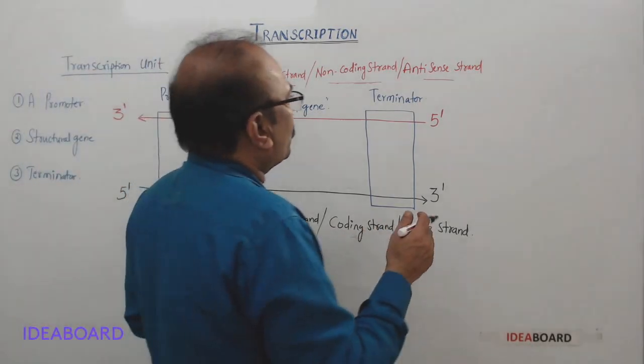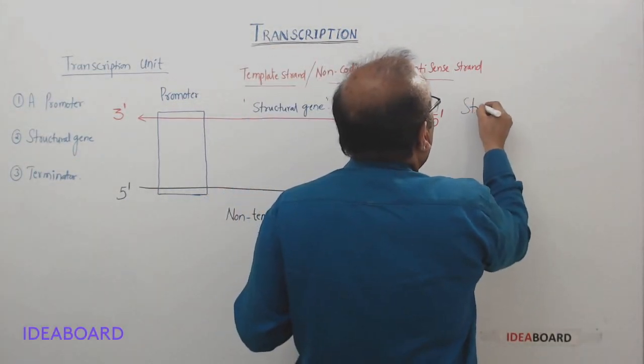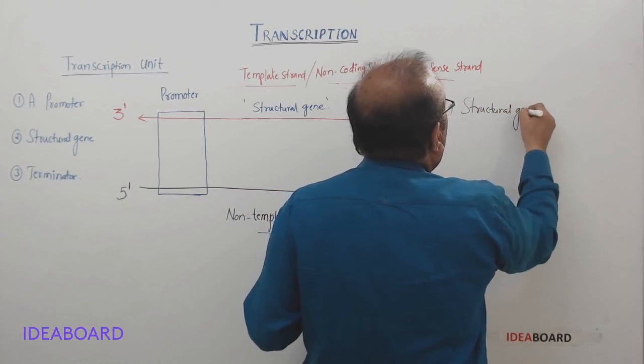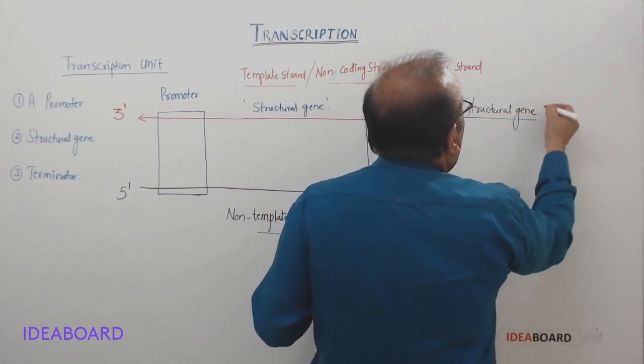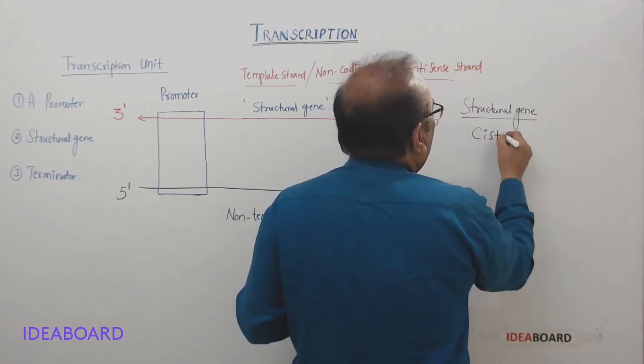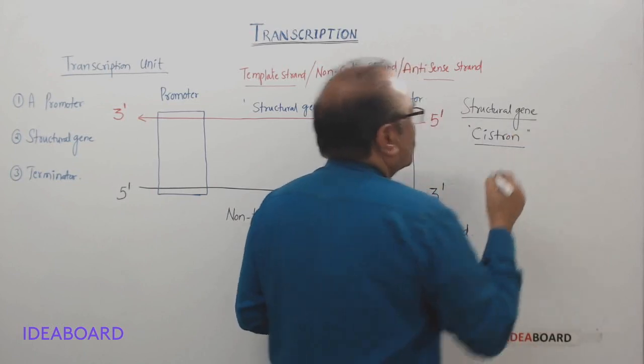But you remember also that the structural gene is called cistron. This structural gene can be called cistron here.